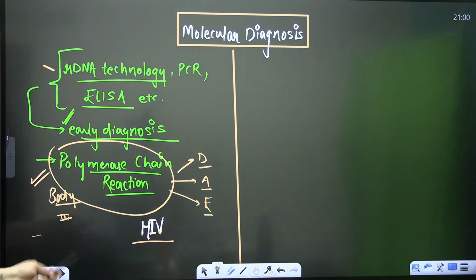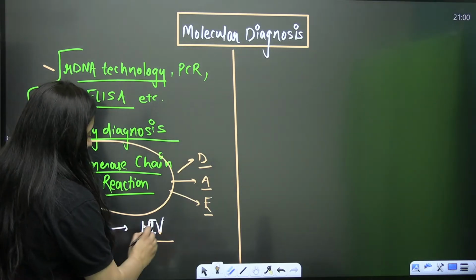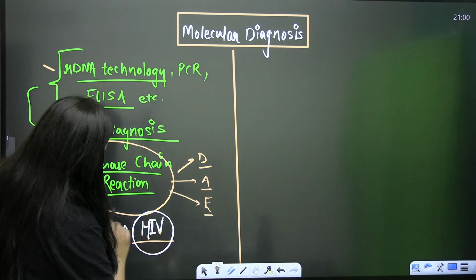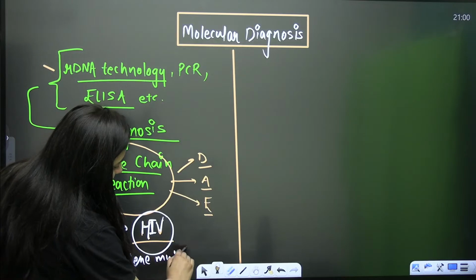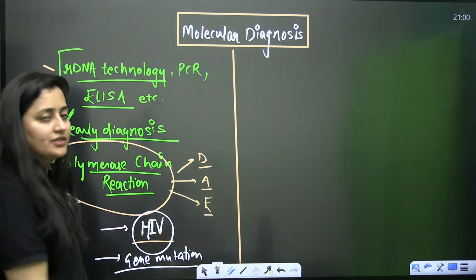Done. So that's how this PCR is going to help. Clear? It is used to detect HIV in suspected AIDS patients, and it is also used to detect if there is any gene mutation. In that case also it is going to help.